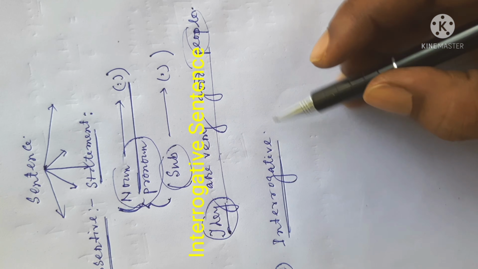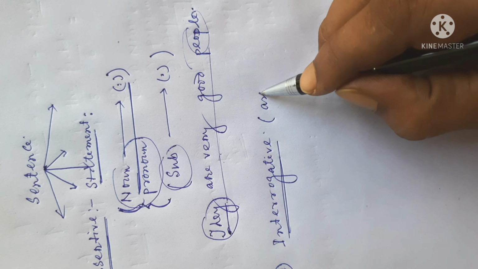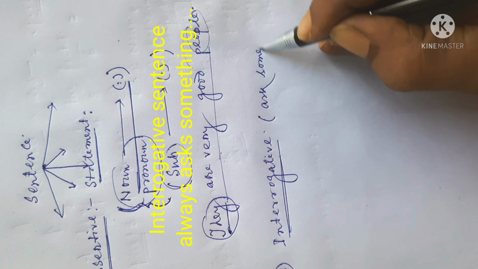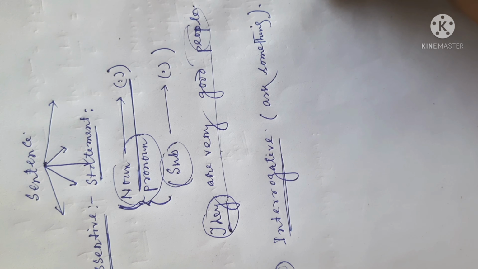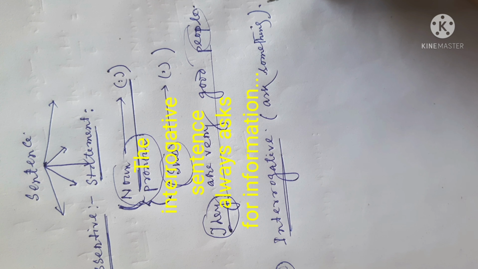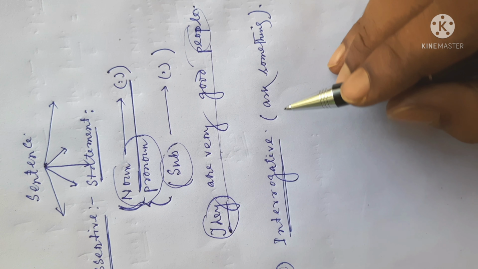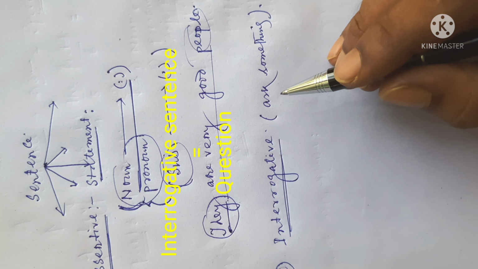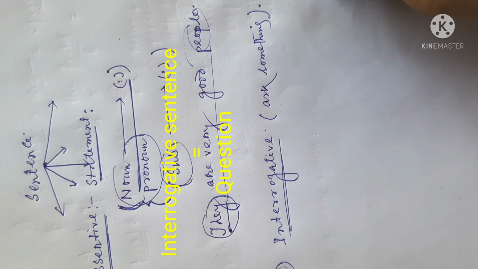Interrogative sentence. That means this type of sentence can ask something. So we may say that the sentences which are used to ask for information are called questions or interrogative sentences.